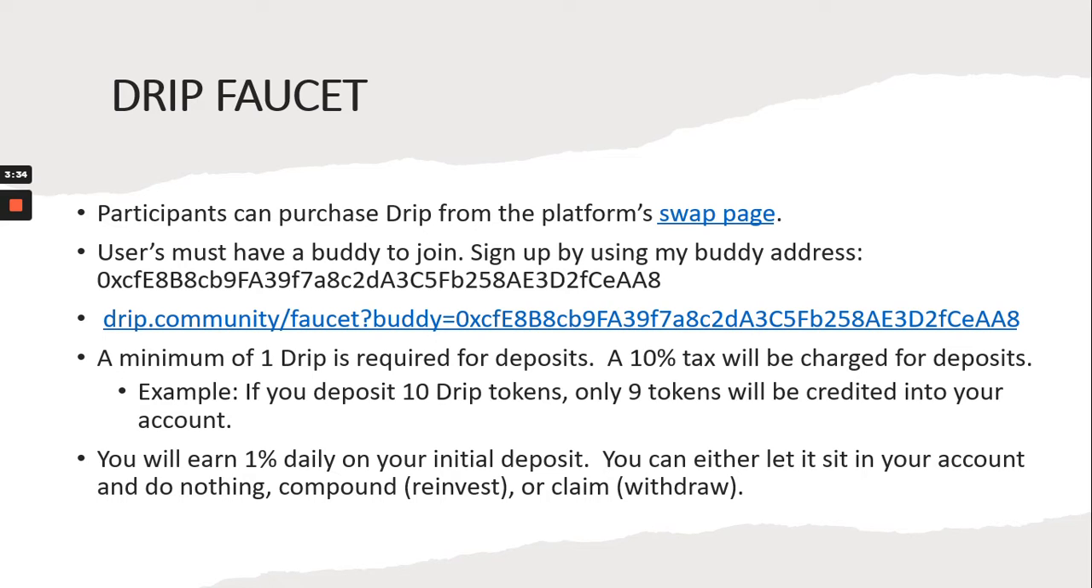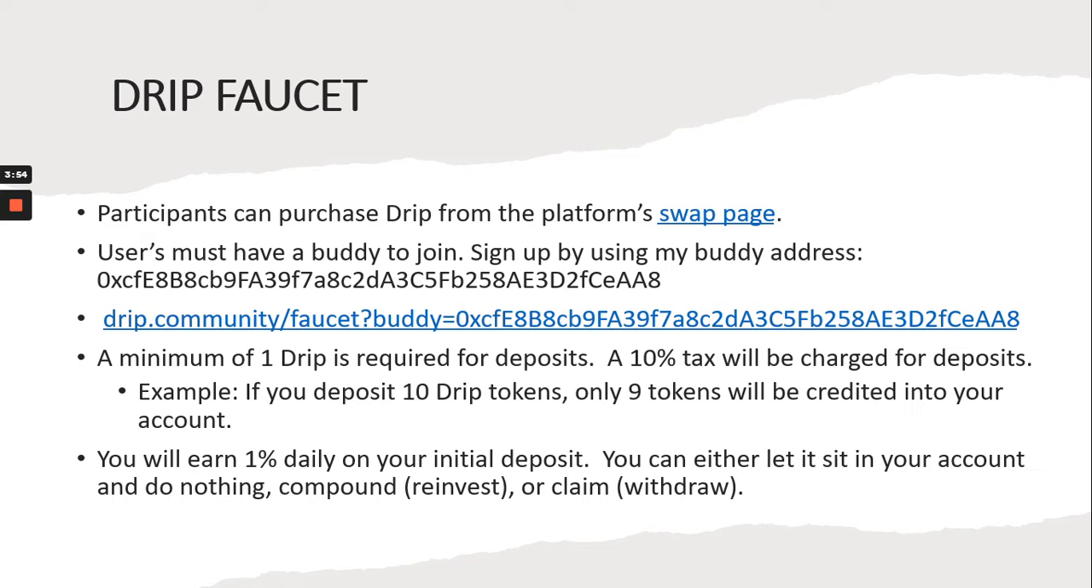Participants can purchase Drip from the platform's swap page. You must have a buddy to join. Please consider using my buddy address found here. There is a minimum of 1 Drip required for deposits. Keep in mind there's a 10% tax charge when you deposit. For example, if you deposit 10 Drip tokens, only 9 tokens will be credited into your account.